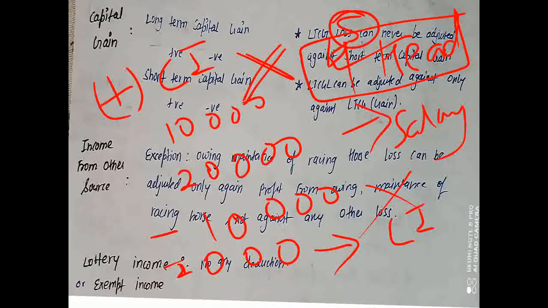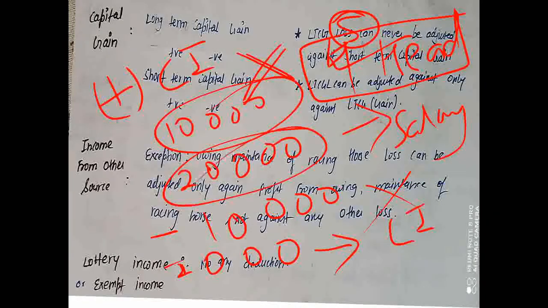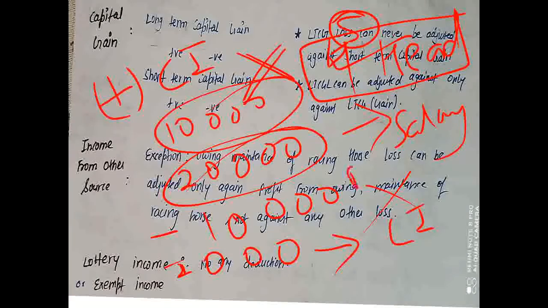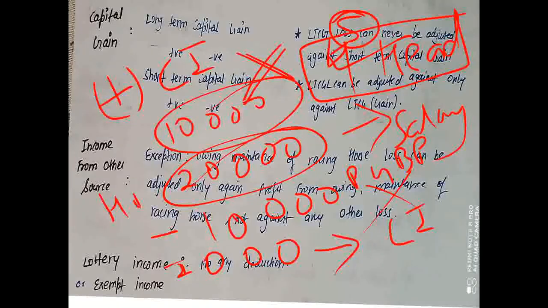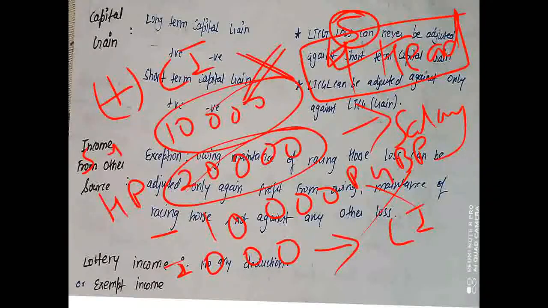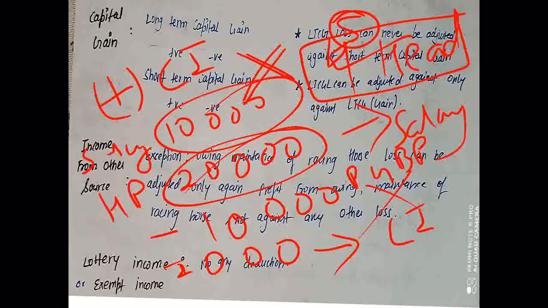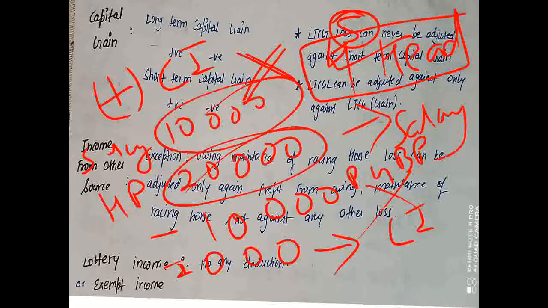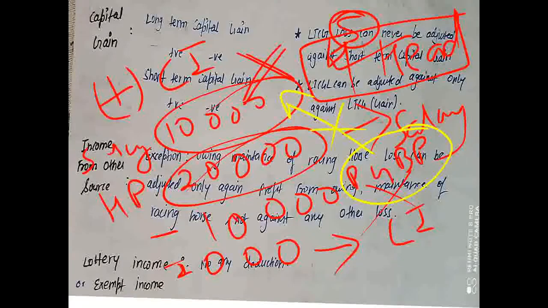So what will happen here is we will add this 10,000 and 20,000, and we very well know that we cannot use this PGBP. Okay, this is PGBP, this is house property, this is salary. So we can never use the loss of PGBP to set off against the salary. We cannot set off.